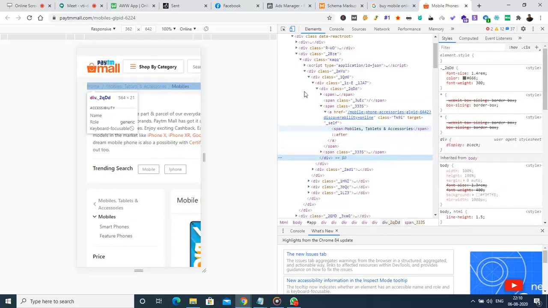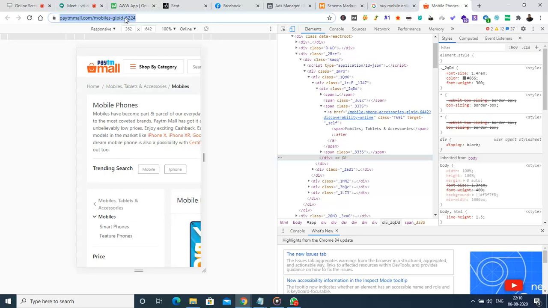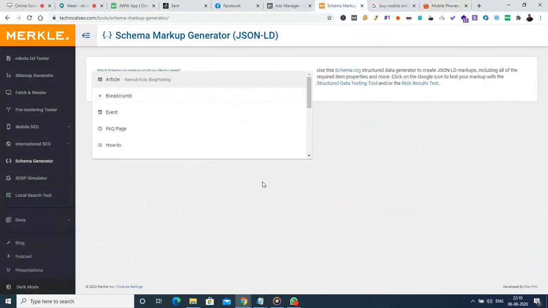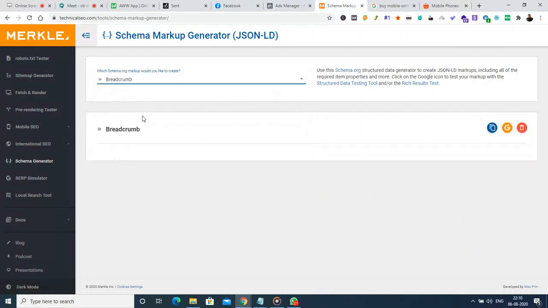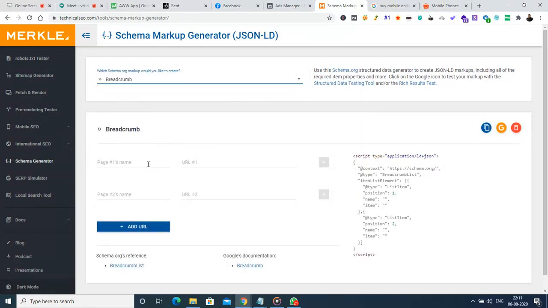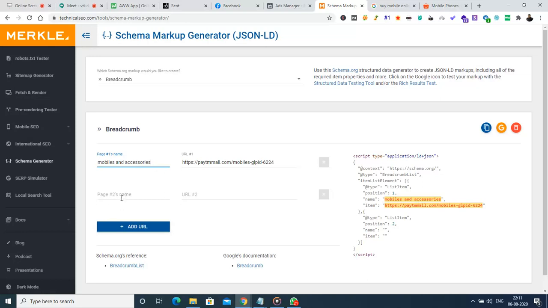Okay, so let us do one thing. Let us copy this URL and identify what schema markups are available in this particular website. This is the web URL that I'm about to create, and the page name that I'm going to provide is mobiles and accessories. Then page 2, which might not be required for us. This is just for demo purposes.